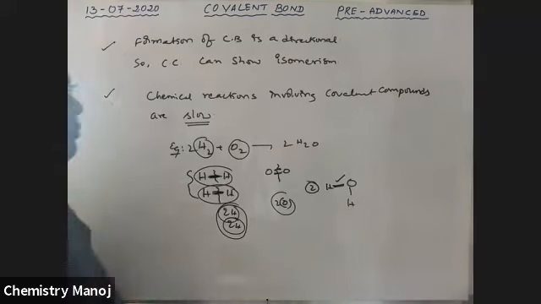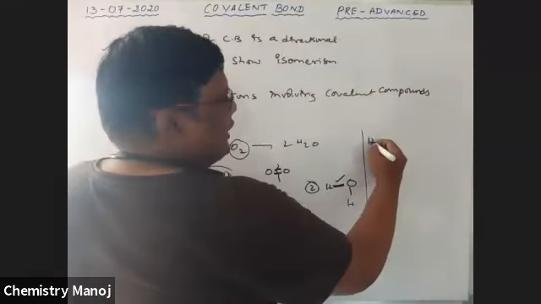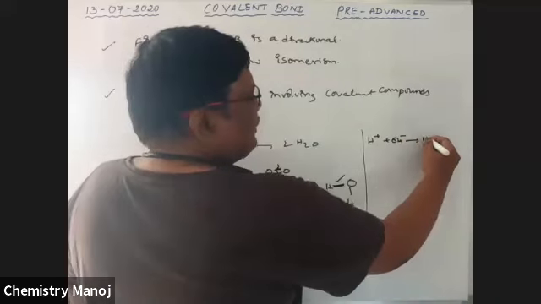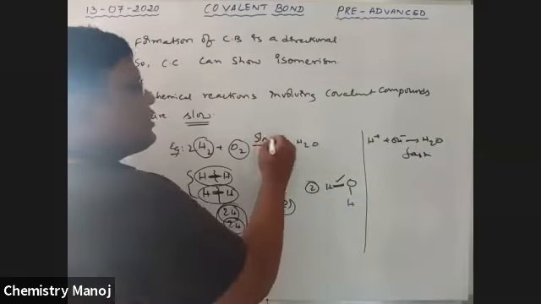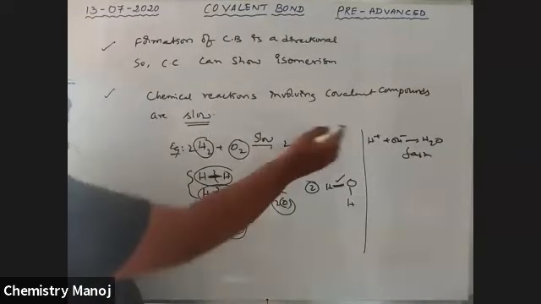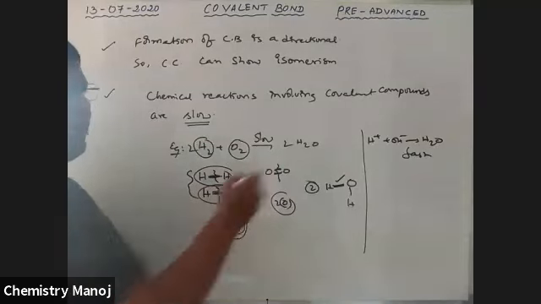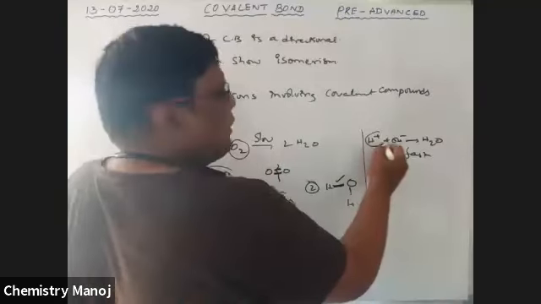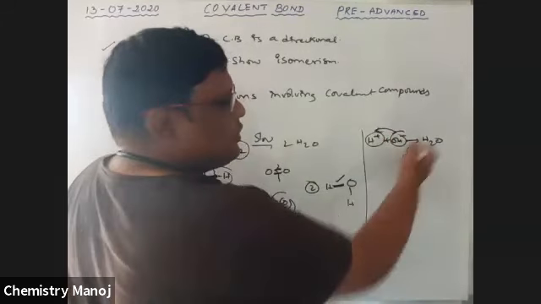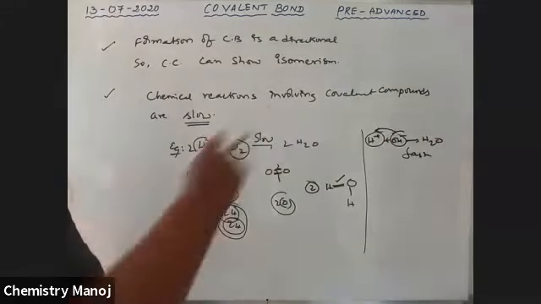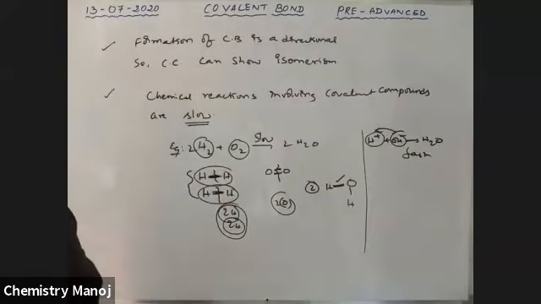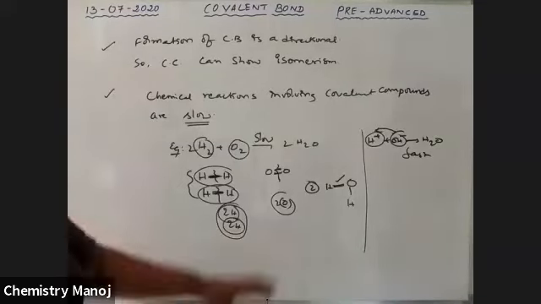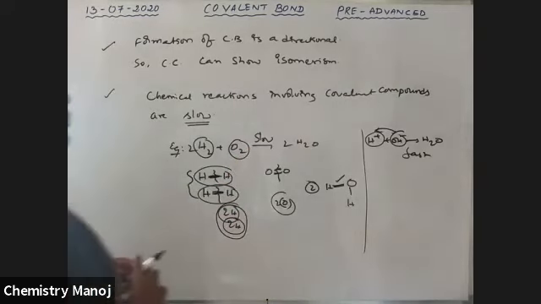But see here, my dear boys, H+ plus OH- gives water. This is a very fast reaction, while the other is slow. Why is this fast and that slow? There, bond breaking and bond making is required. But here H+ and OH- have a strong attractive force. That is why H2O is easily formed. That is ionic. That means ionic reactions are fast, covalent reactions are slow. So these are very, very important points. Next point.